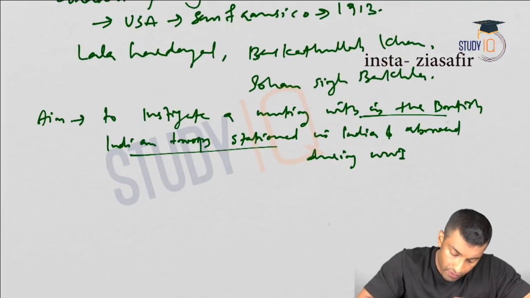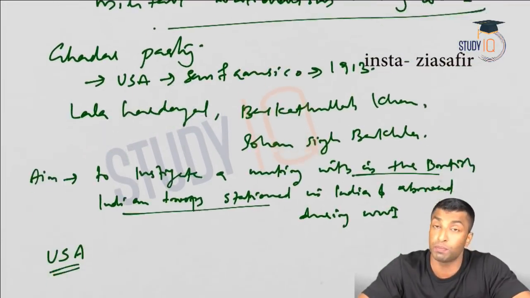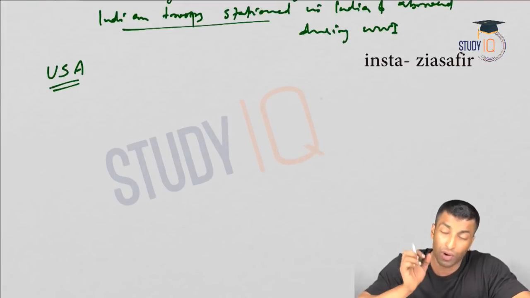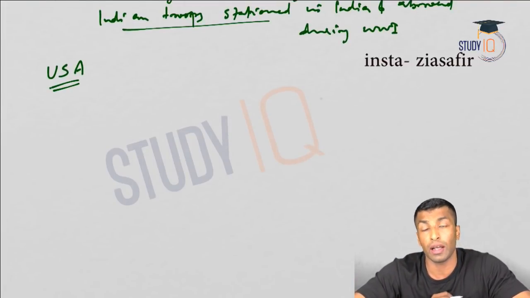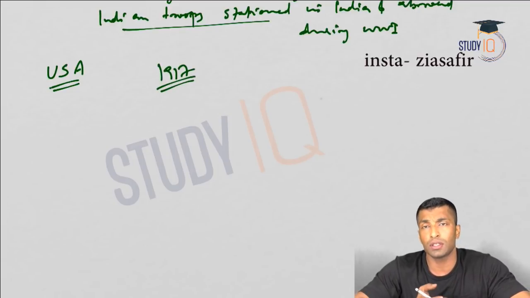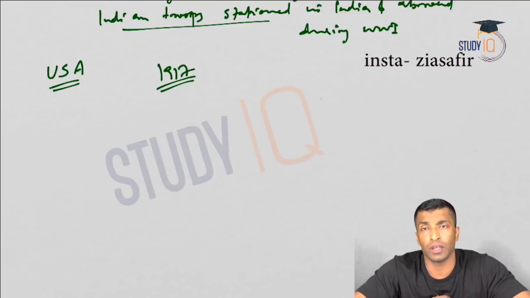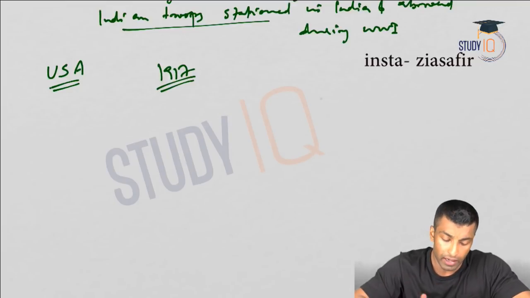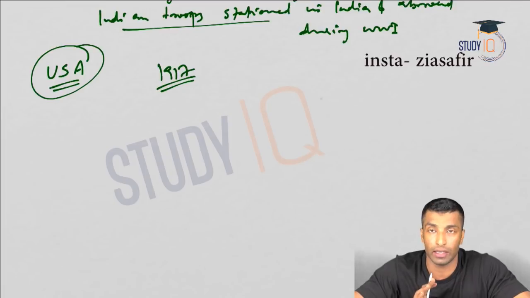Now you see, they started in the USA. I've told you already, the US was on the side of the British, but one thing you need to understand is that it was not so at the beginning. The US actually joined with the British only later, in 1917. So this was an organization which was openly formed, and there was no US crackdown in the beginning. Later it happened, but in the beginning they were not against this particular organization.